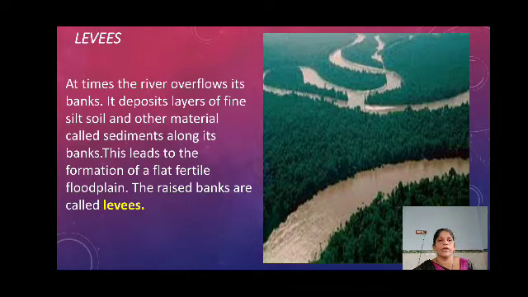Okay, so here that river course, when it is very fast, it starts to erode the silt, soil and material and deposit it in one place. That formation is called a flat, fertile flood plain. The raised banks at the two places are called levees. Okay, children. Yes, now you know about the Oxbow Lake, and before it meanders and levees. These are the works of rivers.